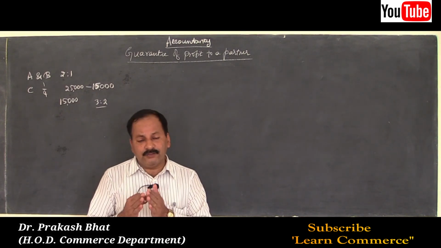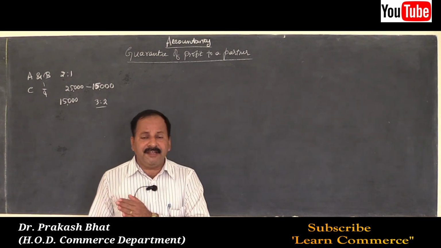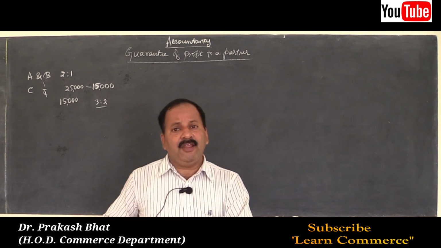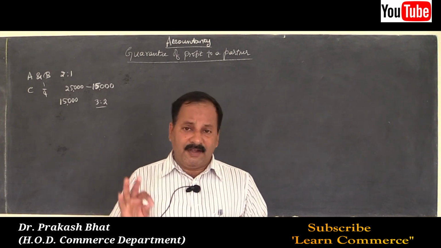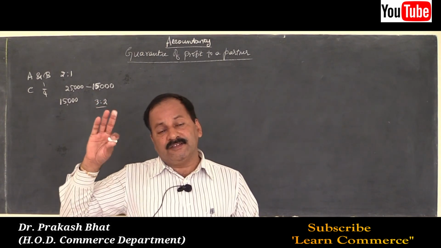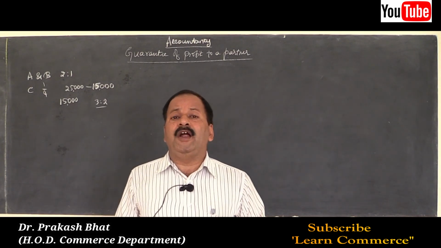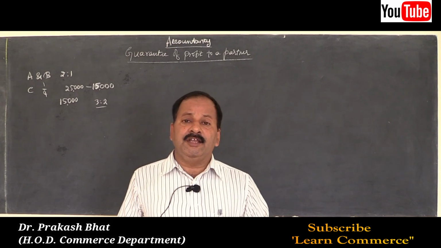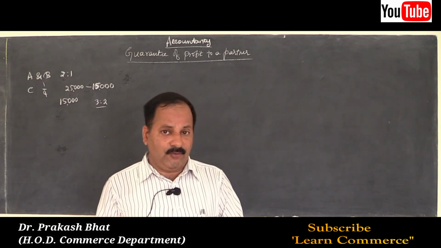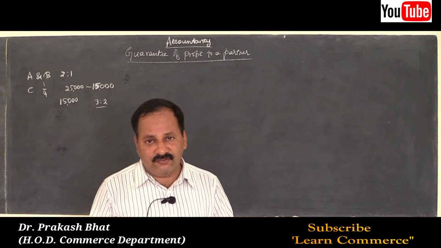So guarantee given by the firm means guarantee given by all the partners, that is old partners. So in that case also, the old partners should bear the deficiency in the new partner's account in their old profit sharing ratio, unless otherwise specifically mentioned in the problem. So make sure of this.